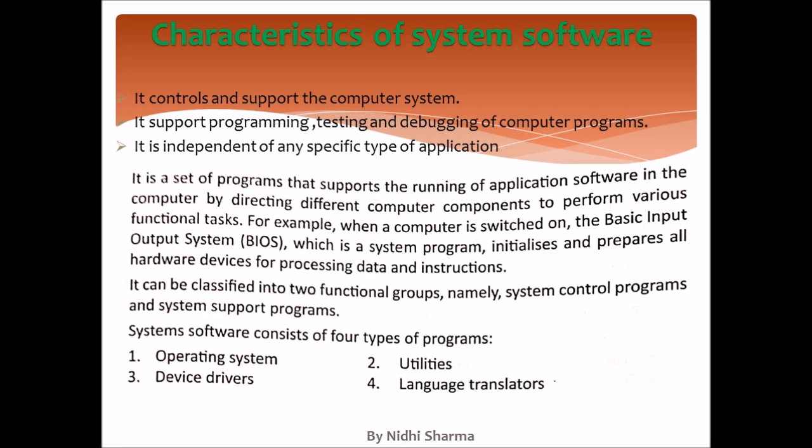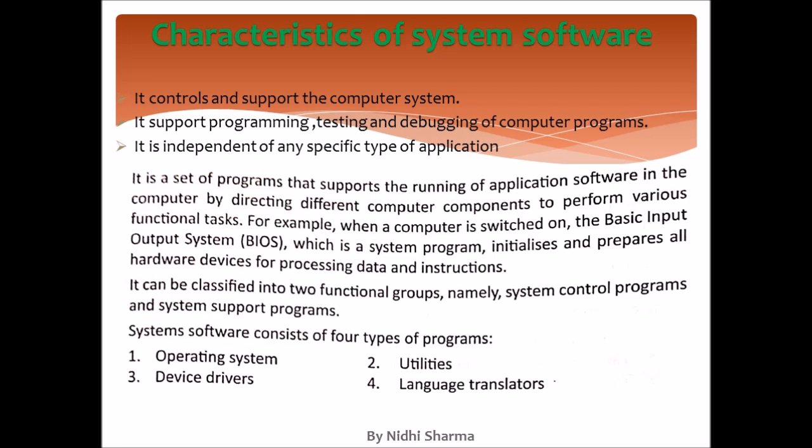start. This system software is further categorized into four types of programs. First is operating system, second is utilities, third is device driver, and fourth is language translator. Operating system means it is used for operating the computer. Utilities means extra work if we want to do specific things, that is done by the utility.